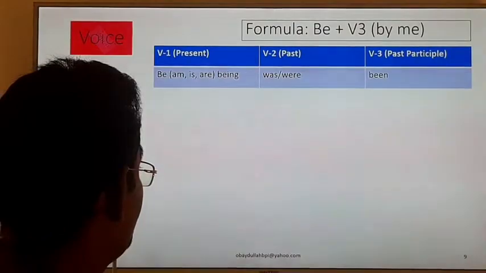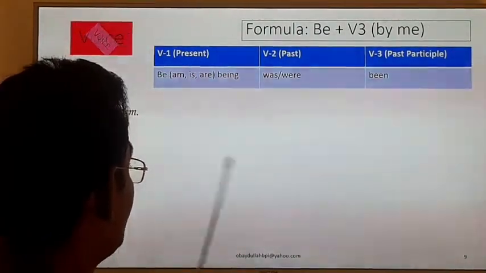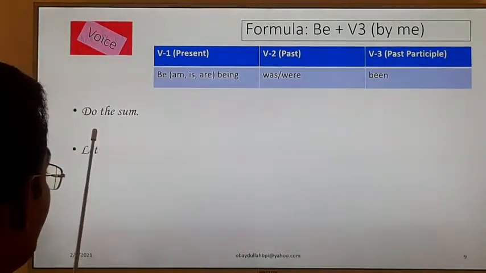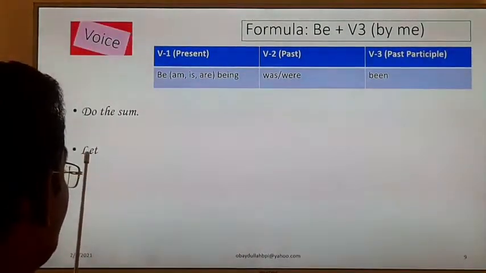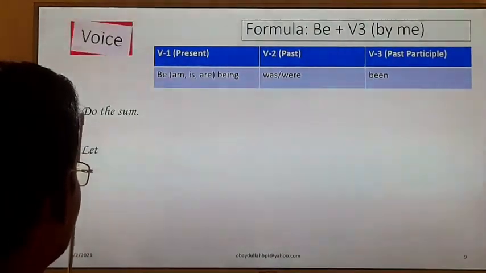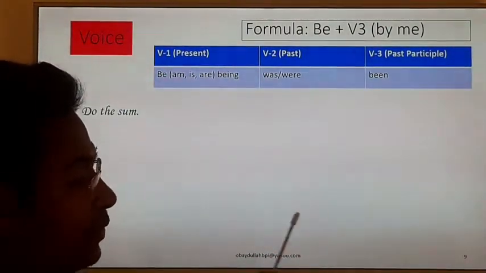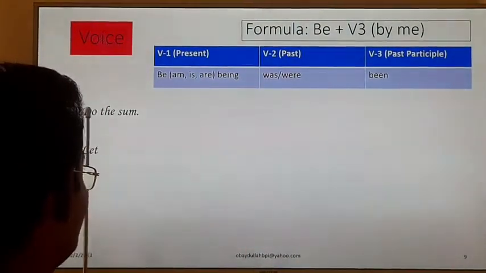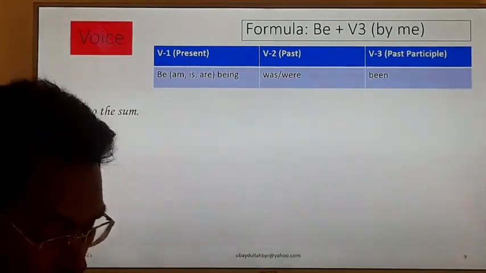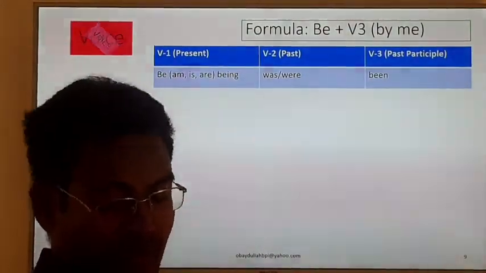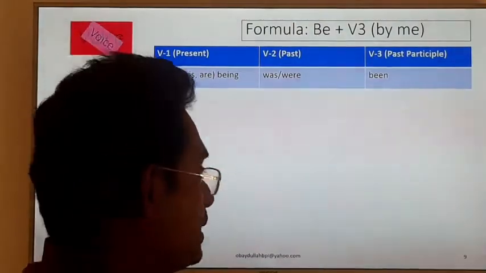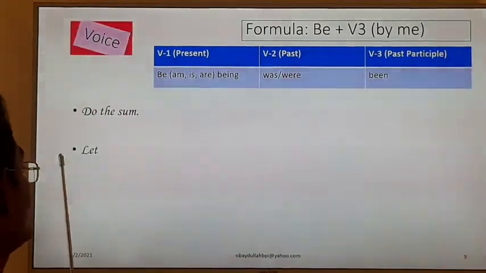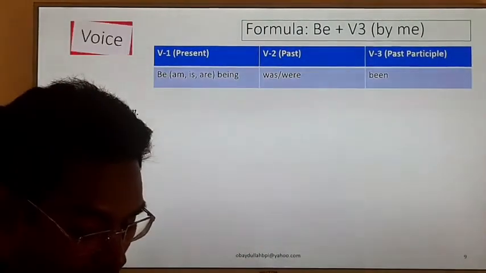Such type of sentence, if you want to change, we have to take the help of the verb let. Why do you have to take let? Because there is no subject. If there is an absence of subject, you have to take the help of let, because when we change the active voice of an imperative sentence, we have to take the help of an extra verb, that is let. Okay, after let